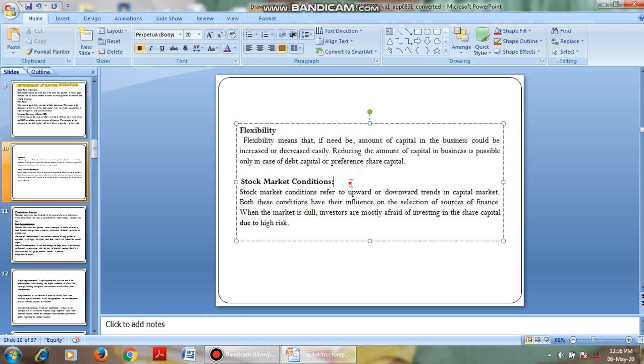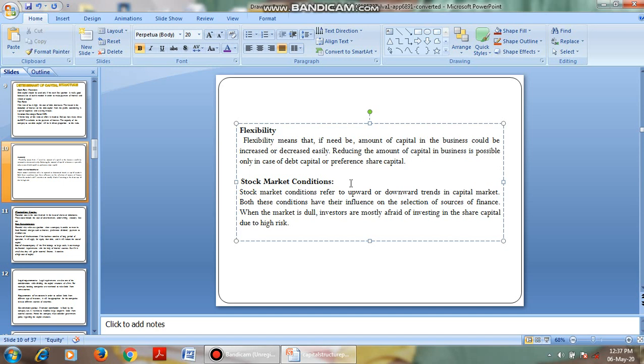Then the next one is stock market conditions. The capital structure is affected by the stock market conditions. Stock market conditions refer to upward and downward movements in the capital market.